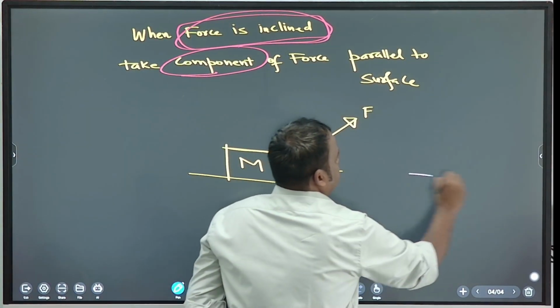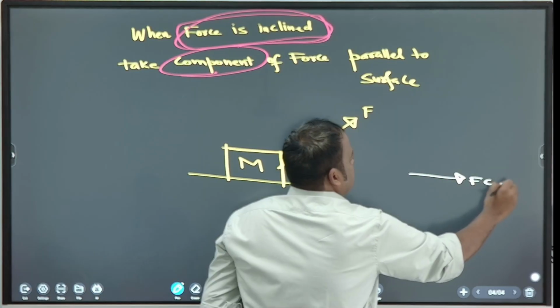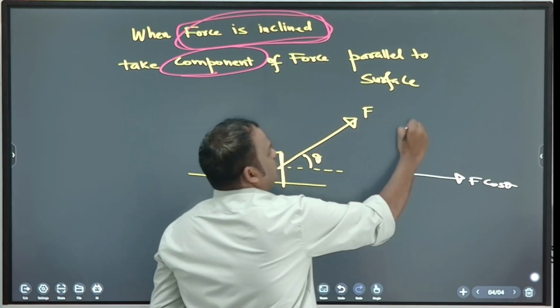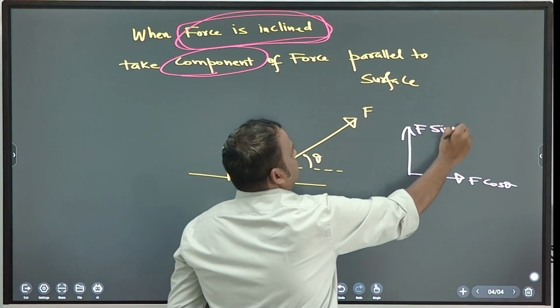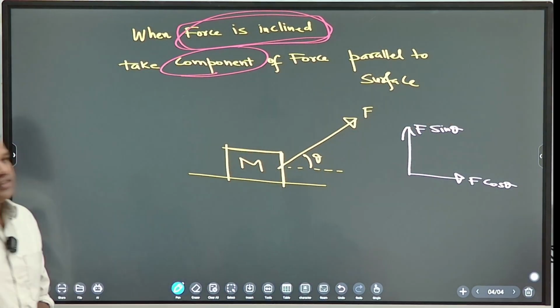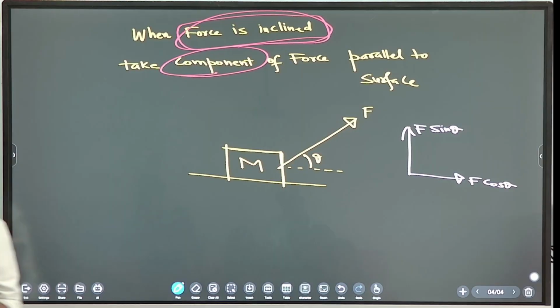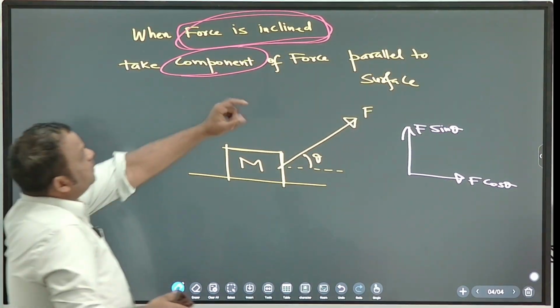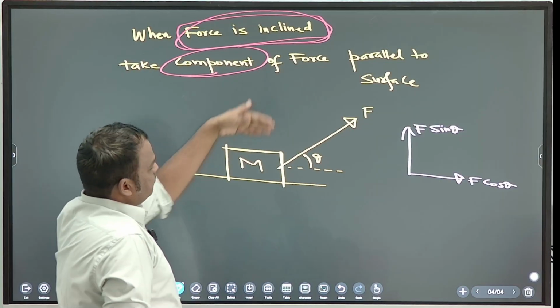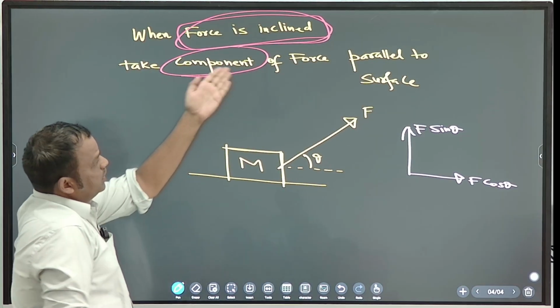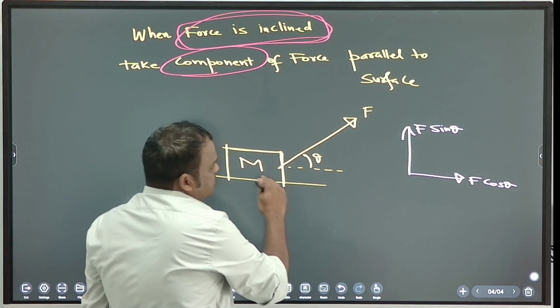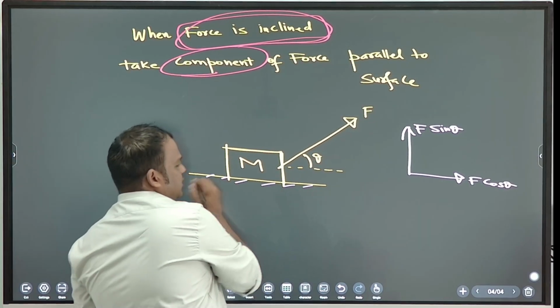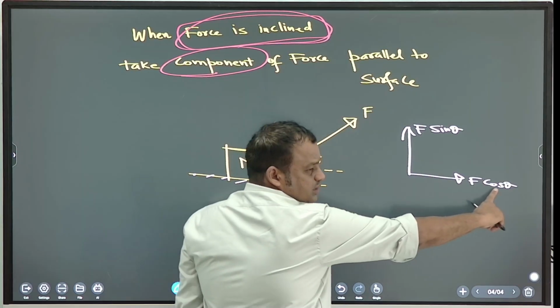F cos theta, very good. Vertical component, F sin theta, correct? So take the components. Remember, when force is inclined to the surface, then take component parallel to surface. Which component is parallel to surface?